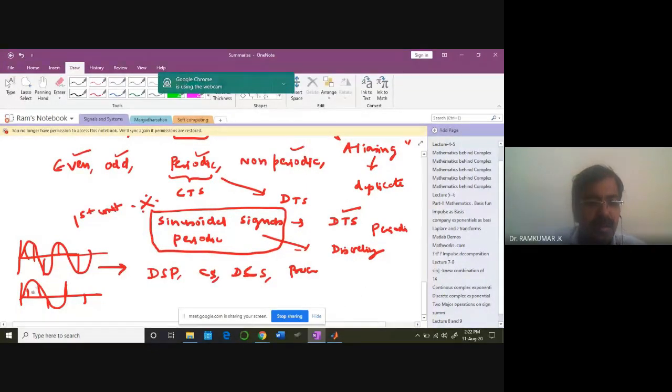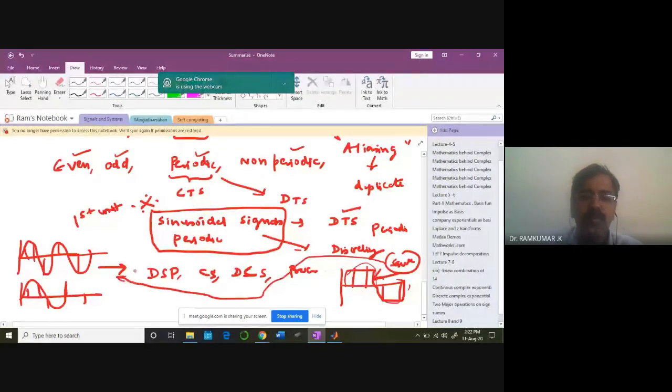For example, I've got some samples here. This may originally be from a sine waveform. But sometimes it may be represented like this. In that case, this square waveform is trying to act like a sine wave. That is called the aliasing property.